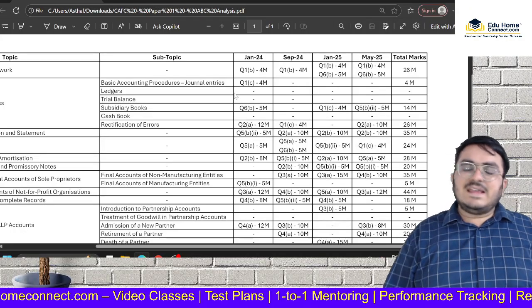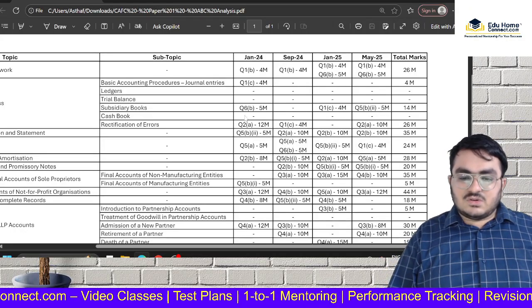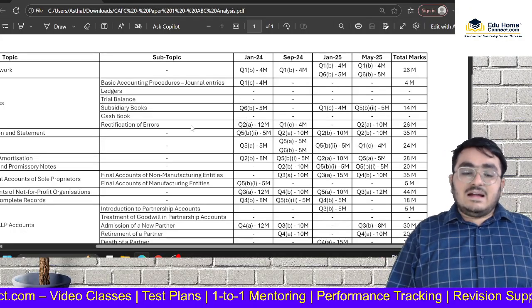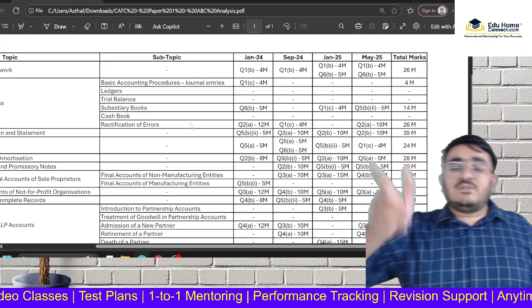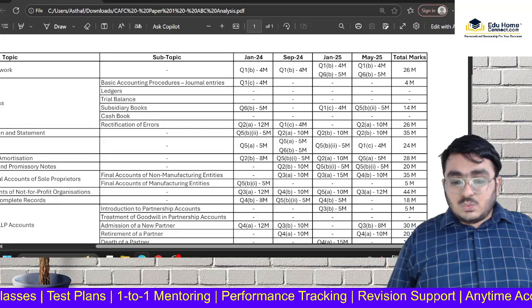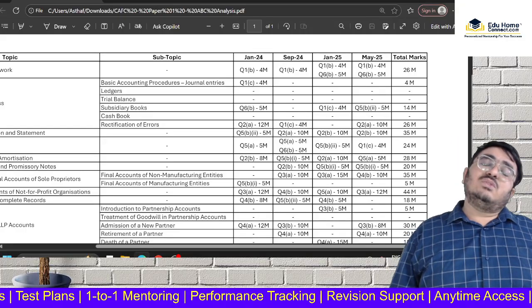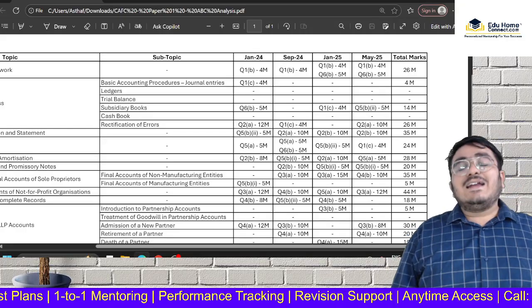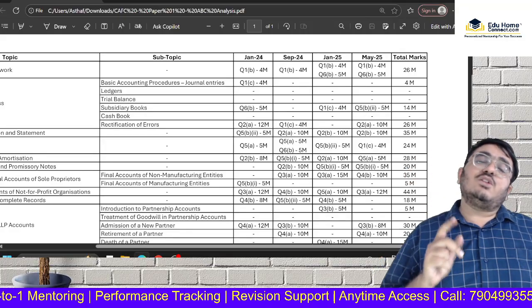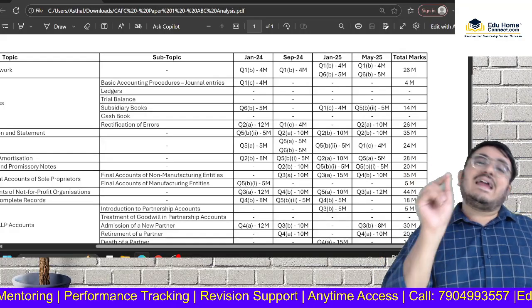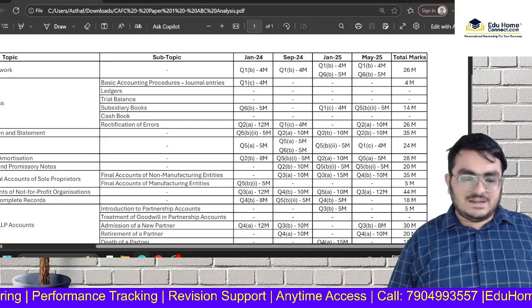Okay, similarly cash book also, we see that no questions have been asked in any attempt. And next you see in chapter 2 the unit which deals with rectification of errors. See, 12 marks, 4 marks, 10 marks. So what does this show? That unit number 6, rectification of errors in chapter 2, is very important. So this is a category A chapter. I hope this is clear.